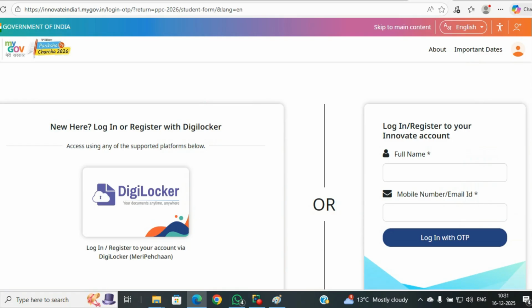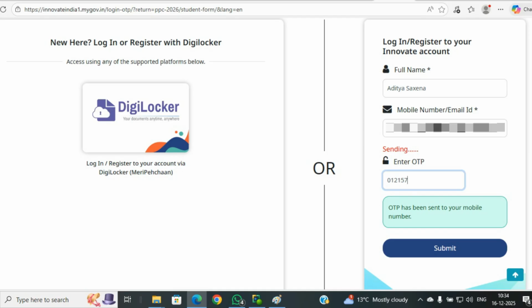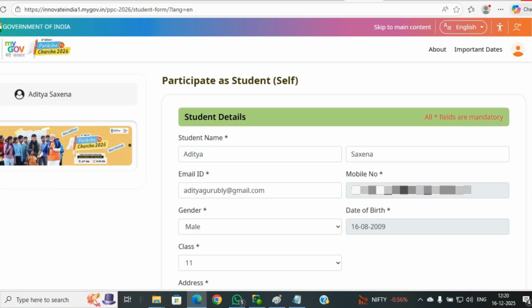Enter your full name and mobile number. After that, click on the Login with OTP. You will receive an OTP on your mobile number. Enter the OTP and click on Submit button. After submitting the OTP, a new page will appear showing the student details.